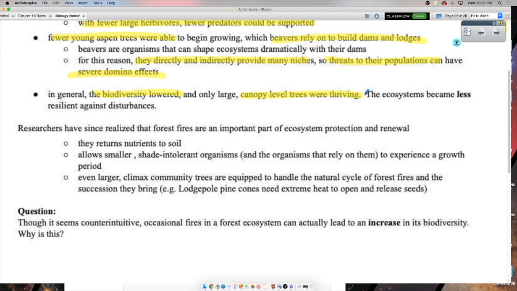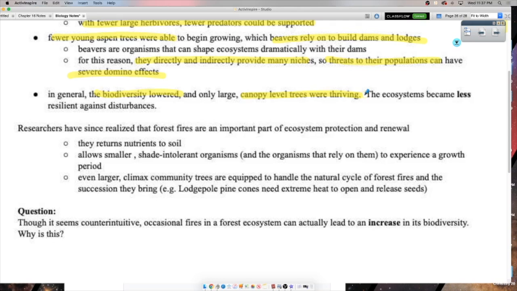We are removing a natural limiting factor from this ecosystem. Fires, remember, limiting factors are things that help one organism not get too much of an upper hand so it doesn't bully all the other ones, right? Well, forest fires are one of those limiting factors. They're an abiotic limiting factor because fires are not alive. We removed that, and that gave these big canopy level trees too much of an upper hand. They hogged all the sunlight, they took all the nutrients, and that overall lowered the biodiversity in the end. We were giving them too much of an advantage.